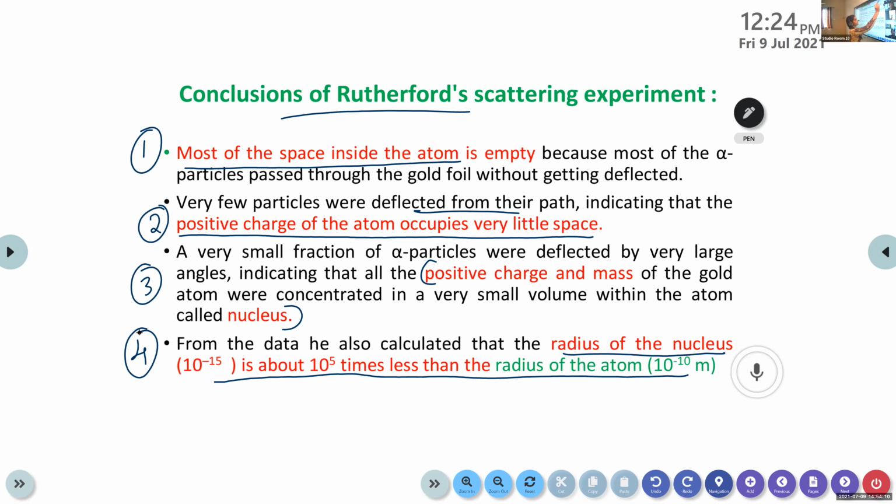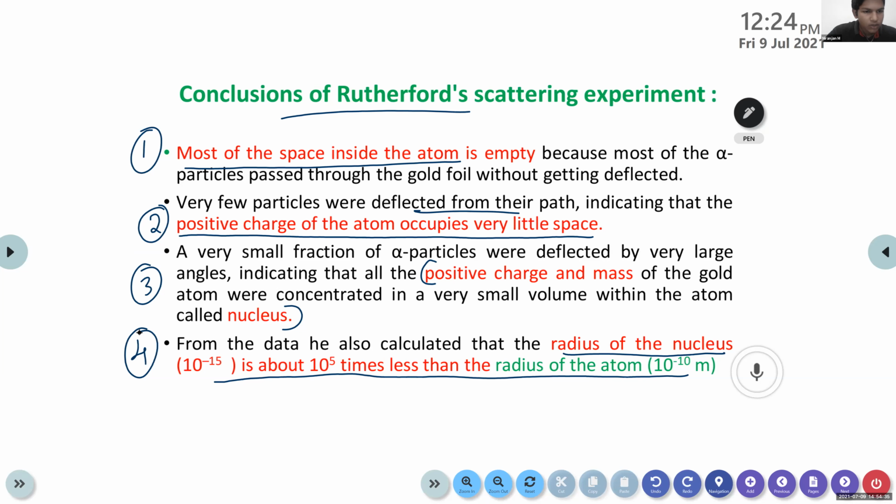Niranjan, can you please read the conclusions of alpha ray scattering experiment? Yes, ma'am. Most of the space inside the atom is empty because most of the alpha particles pass through the gold foil without getting deflected. Very few particles were deflected from their path, indicating that the positive charge of the atom occupies very little space.